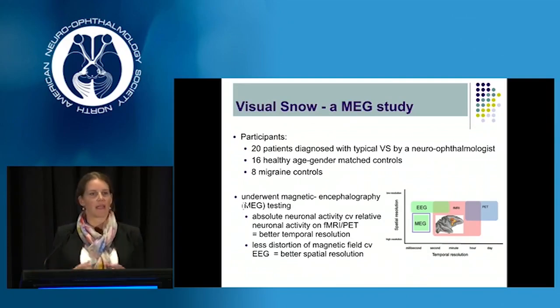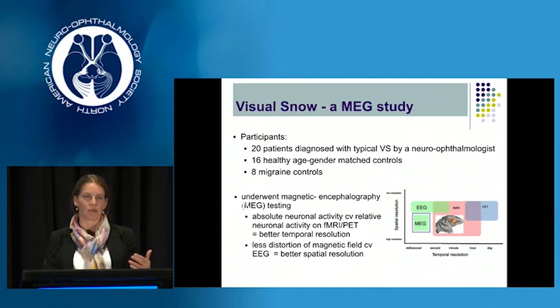Similarly, PET scanning relies on metabolic activity, and then we infer an increased neuronal activity from that. In contrast, MEG testing actually measures absolute neuronal activity, and that gives us a much better temporal resolution of the data. If we compare MEG to, for example, EEG, which is the other related technology, EEG measures the electrical currents on the cortical surface, but these are much more prone to distortion from, for example, bony changes or skin changes,